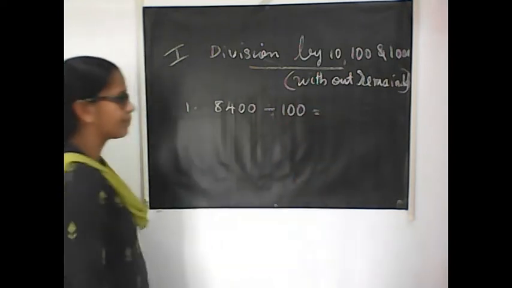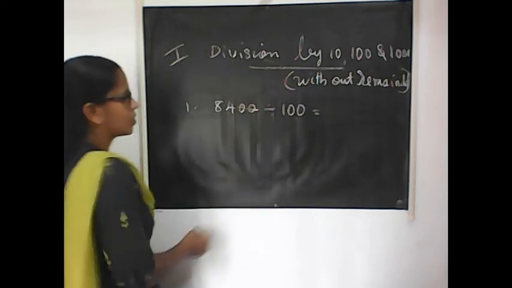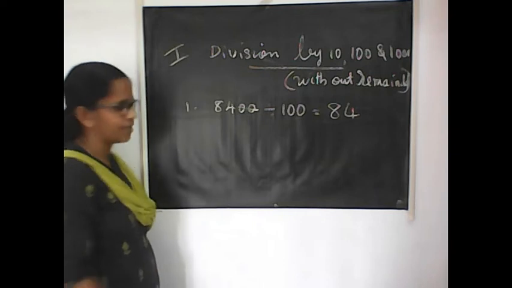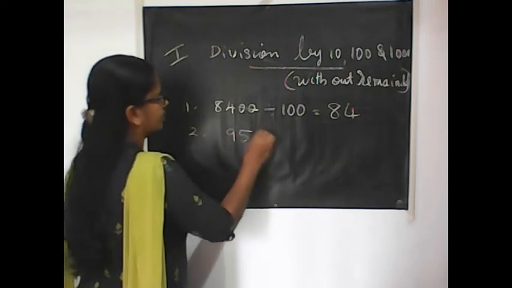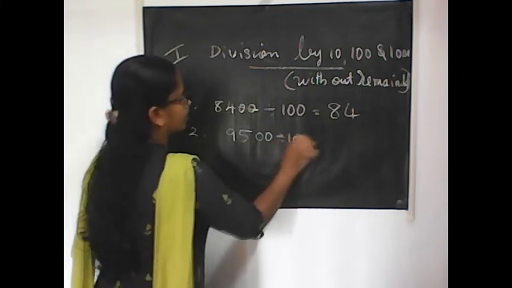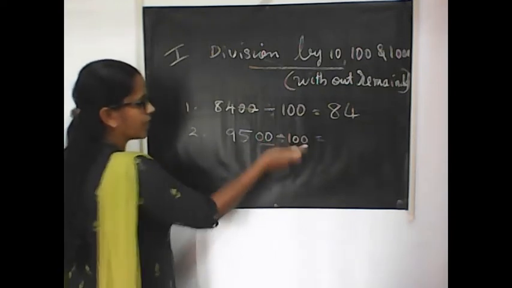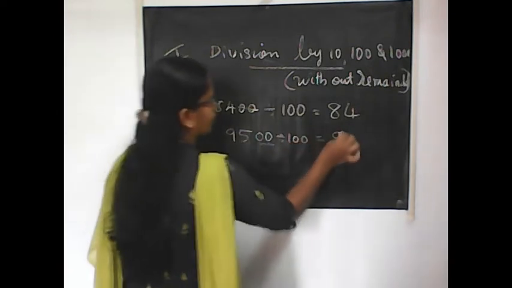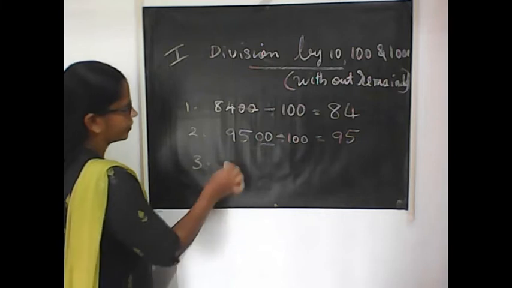What will be the answer? See, 2 zeros. Remove these 2 zeros. You will get 84. Right? Second one, divide by 100. Remove 2 zeros. Since the divisor has 2 zeros, remove 2 zeros from here. You will get 95. Right? Then let us see with 1000.